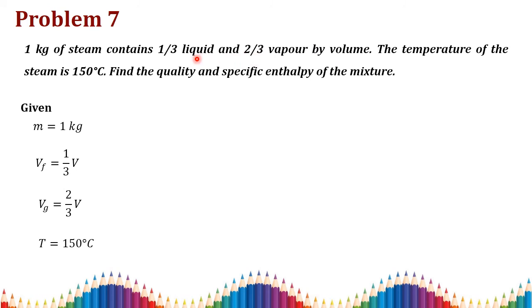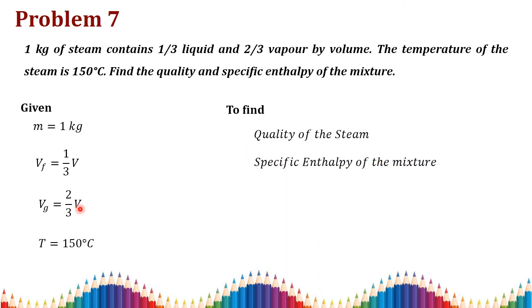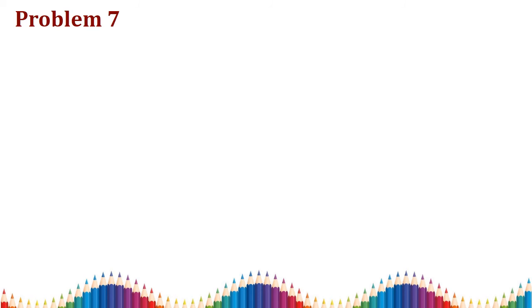So 1 by 3 is in the liquid stage and 2 by 3 in the vapor stage, which we can write as a relation: the volume of liquid is 1 by 3 of the total volume and the volume of vapor is 2 by 3 of the total volume. The temperature T equal to 150 degrees Celsius is also given. We need to find out the quality of the steam and the specific enthalpy of the mixture.